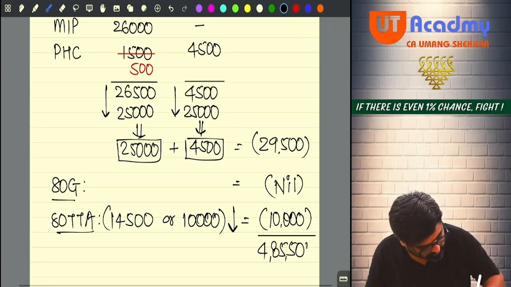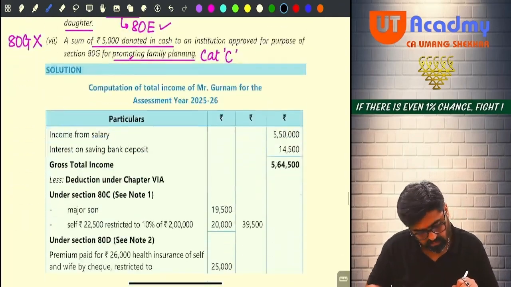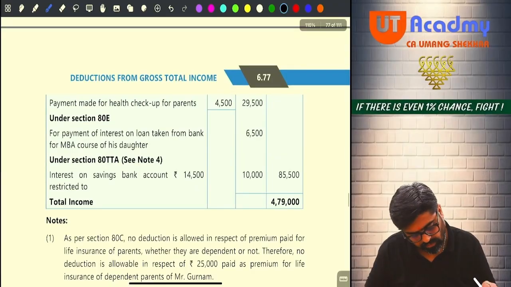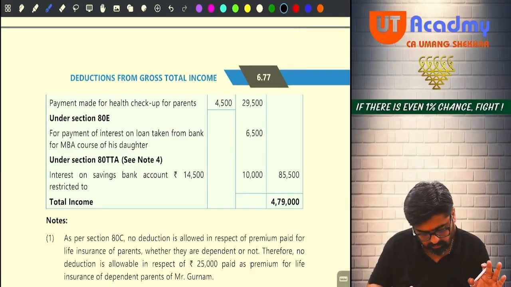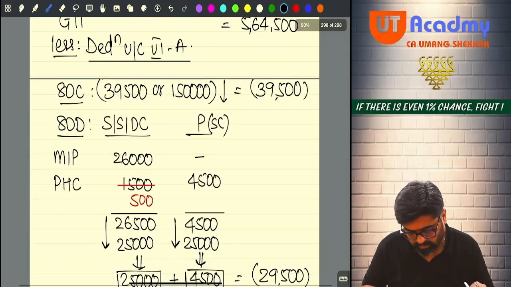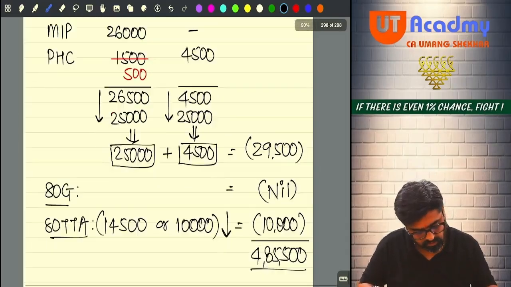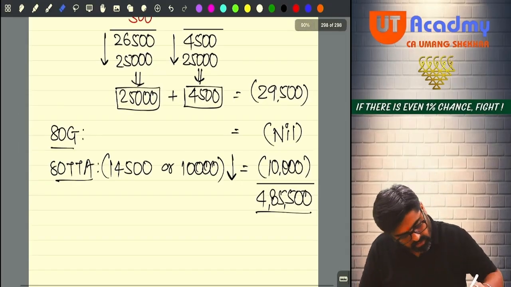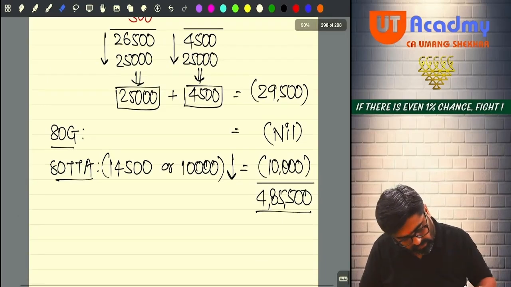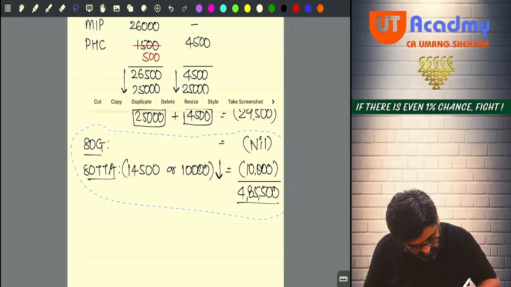Are you getting this? 485,500 is 479. So I have committed some mistake. Wait, okay. One deduction I forgot to take. After 80D, 80E is also there, which I forgot to take. Okay, no? So before 80G only, I will take that. I will shift this a little bit down.